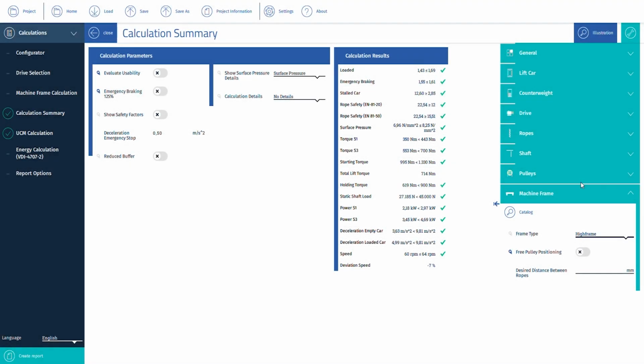It's also possible to calculate bedplate solutions outside the WITTEC standard.